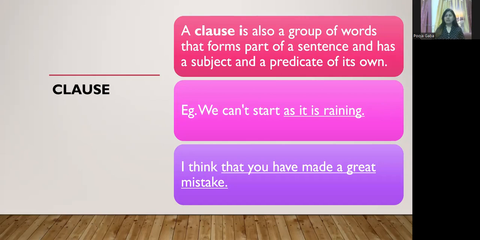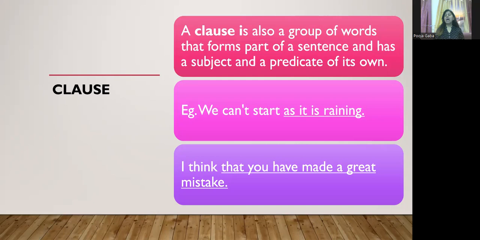See this example. We can't start as it is raining. Now see these underlined words, as it is raining. It is a clause. It has a subject, it, and predicate is raining, but it doesn't carry a separate meaning, as we cannot say it as an independent sentence, as it is raining. It does not have a complete sense, but it has a subject, it, and a predicate, is raining.